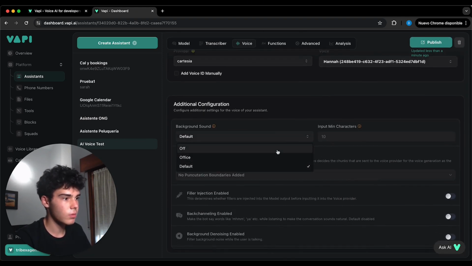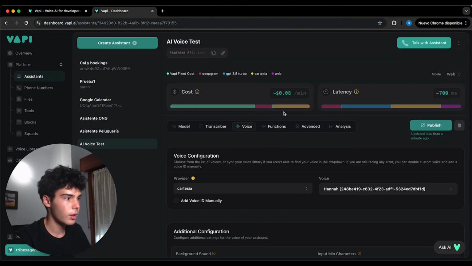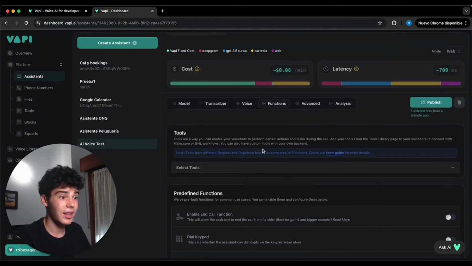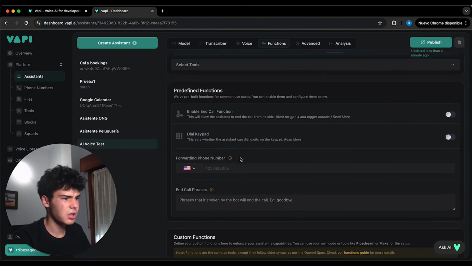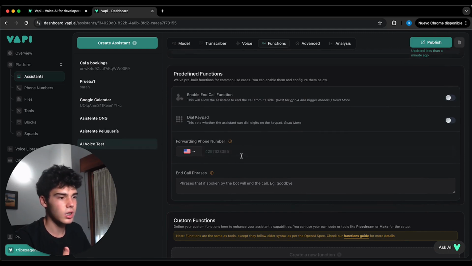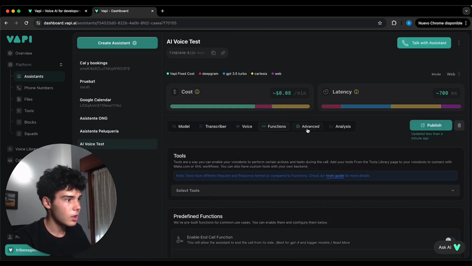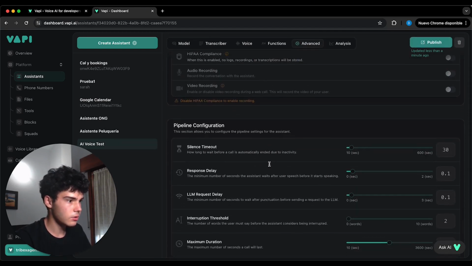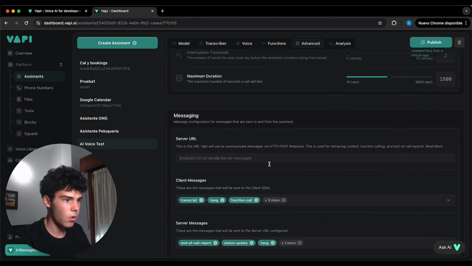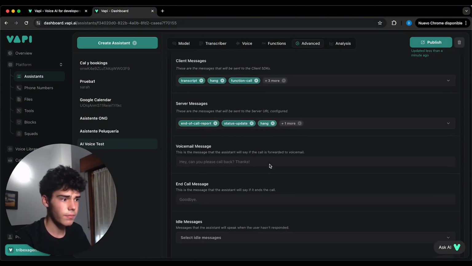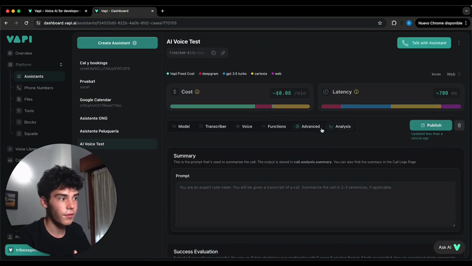Background sound, I usually put it in off. Then functions, we're gonna later create some tools here. I usually don't put this, so today is a testing, so we don't need this. Advanced, here we're gonna leave all this like this, okay? By now, and finally analysis, which is not really used. So let's create a prompt.